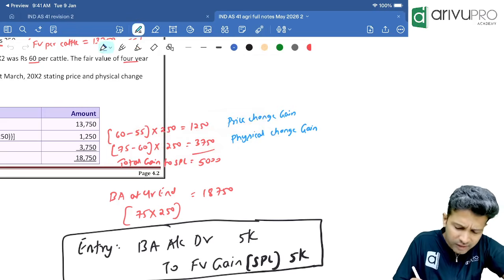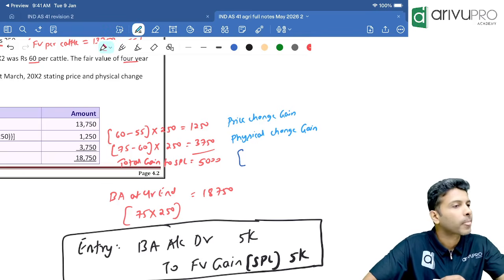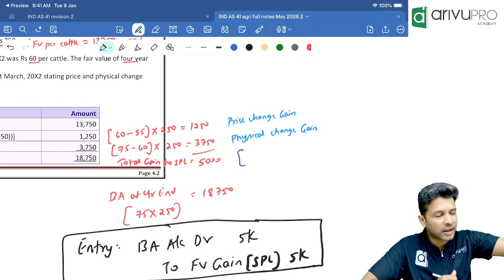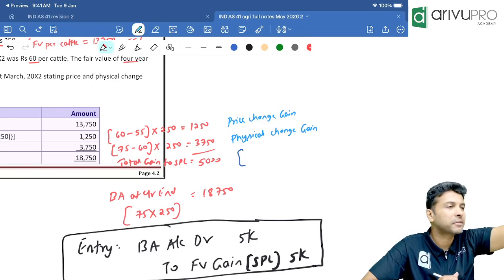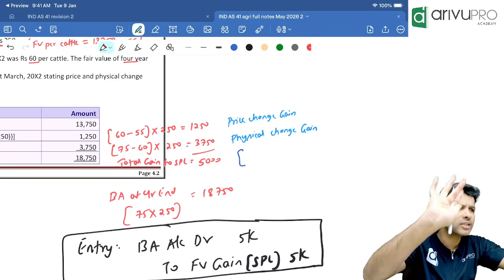How to calculate total gain? Very simple. You know the measurement. Tell me, people, what is a measurement? What is the measurement of assets as per Ind AS 41? Initially, as well as at every reporting period, only one measurement basis, which is what? Measure it at fair value less cost to sell. If cost to sell is not given, we will take it as 0.